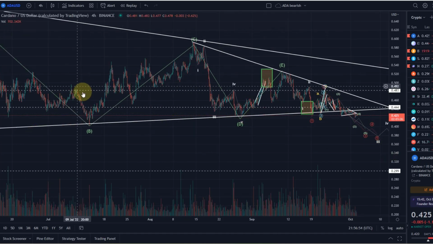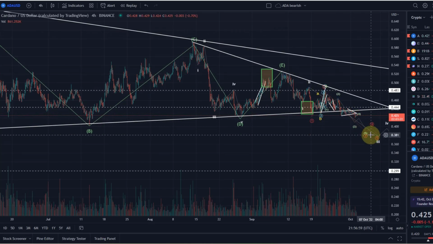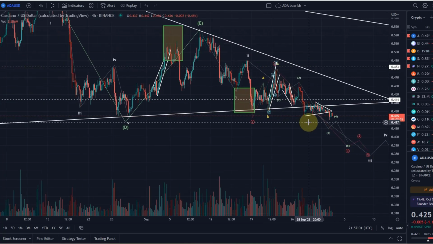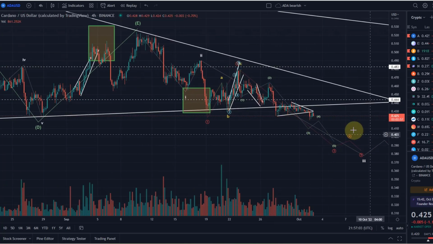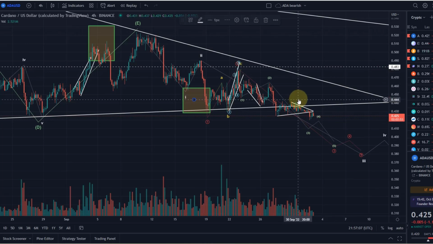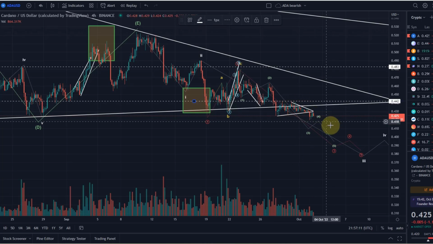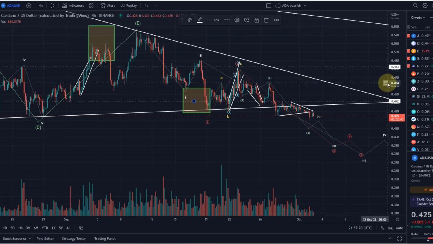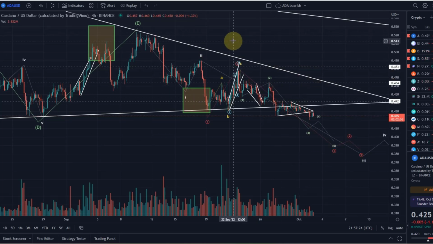But overall, the entire structure of ADA is just not bullish at the moment. Long term is a different story, but short term, there isn't really a lot that can give me any optimism for the upside. So against that previous swing high, which is here 44.2 cents, I'm focused on the downside. Even if we break above that, then we have the next resistance point around 46.3 and then 48.3 cents. But all of these would not be levels from which I would get bullish.